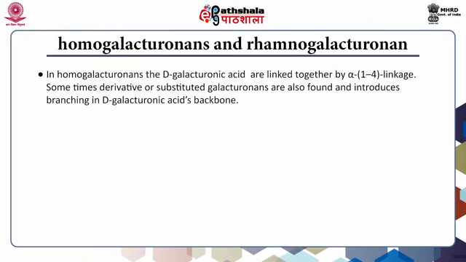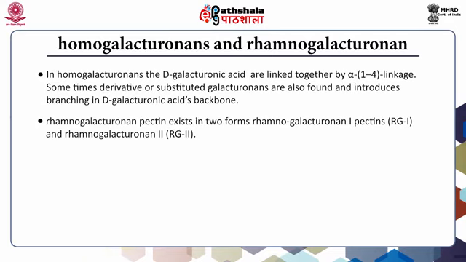In homogalactouronans, the D-galactouronic acid units are linked together by alpha-1,4 linkage. Sometimes derivative or substituted galactouronans are also found and introduce branching in the D-galactouronic acid backbone. Rhamnogalactouronan pectin exists in two forms, rhamnogalactouronan 1 pectin, Rg1, and rhamnogalactouronan 2 pectin, Rg2.